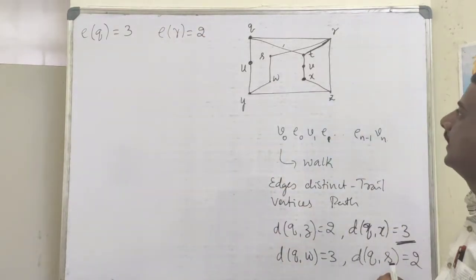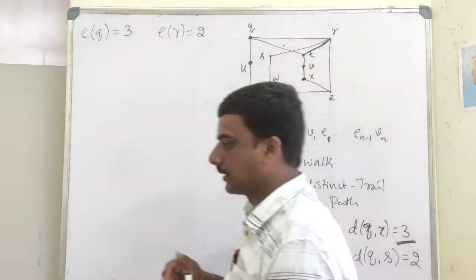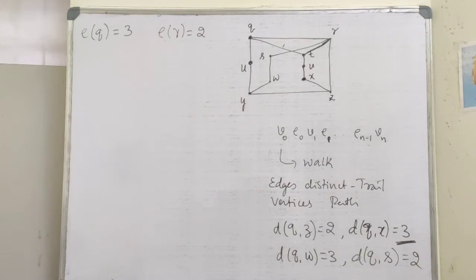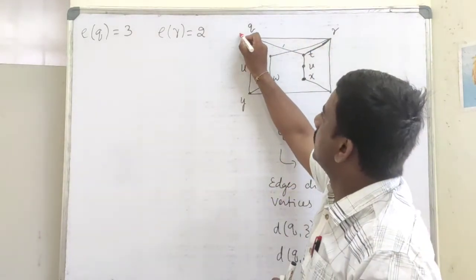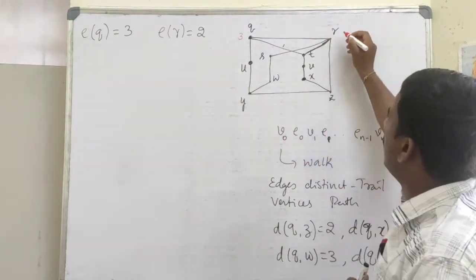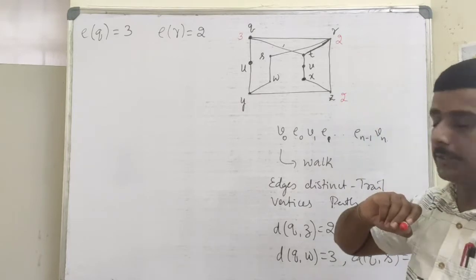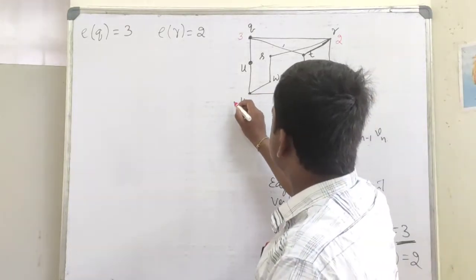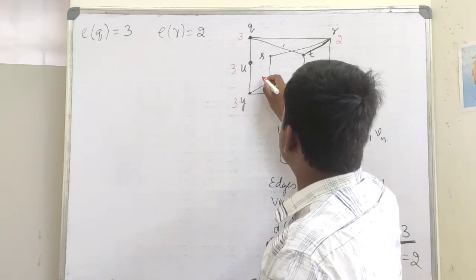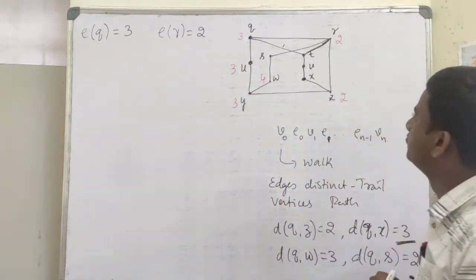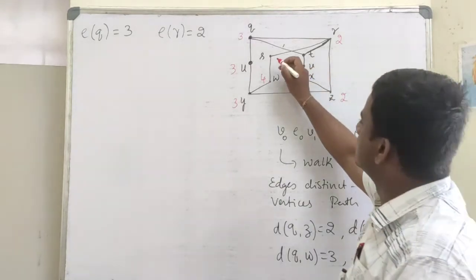Similarly, we can find eccentricity of every vertex in this graph. You can check this. The eccentricity of these vertices: Q will be having eccentricity 3, R will be having eccentricity 2, Z again it will be having eccentricity 2, this has eccentricity 3, this also has eccentricity 3, this has eccentricity 4, and again I hope this has eccentricity 3.